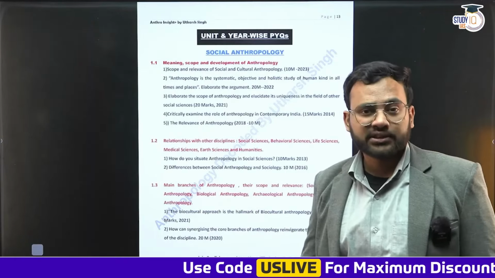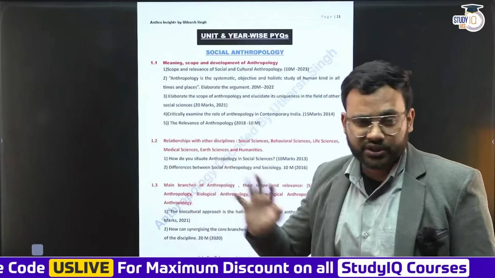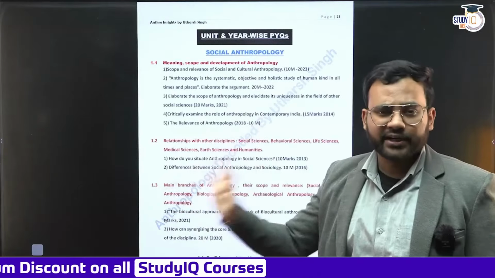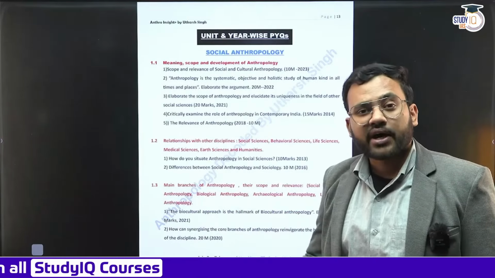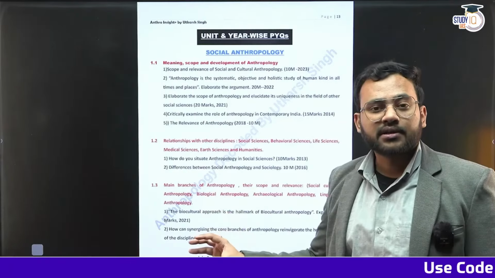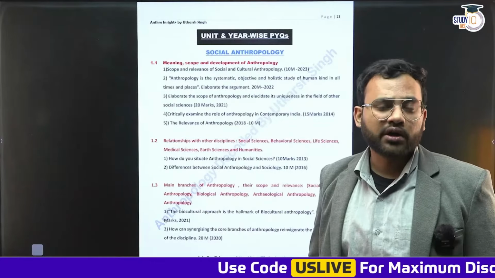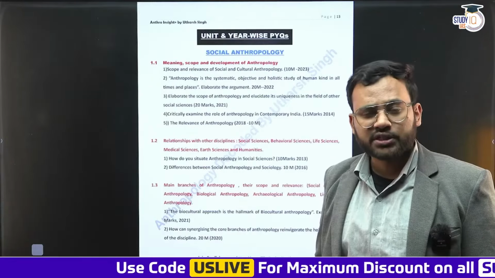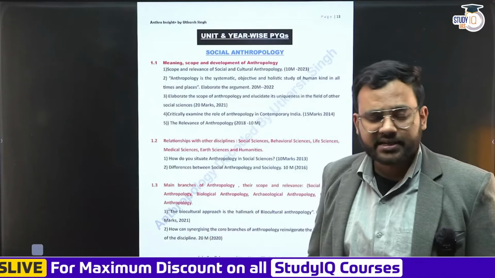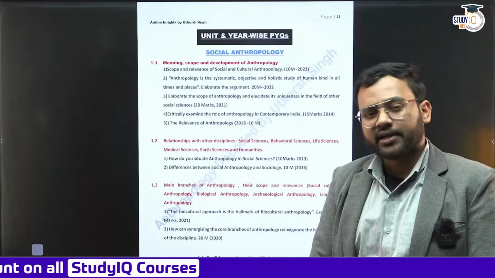Third is 1.3. What are the major branches? For example, we have discussed the decoding of the syllabus and we have divided it into 6 areas: social cultural, theories, physical, archaeological, tribal, Indian society. 6 areas are there. But if we talk about the syllabus specifically, the anthropology subject is divided into 4 branches. There is a scholar called Franz Boas, an American anthropologist. He is the father of American anthropology, at times also called the father of modern anthropology, although that designation is refuted, debated. A lot of people do have claims on that designation.